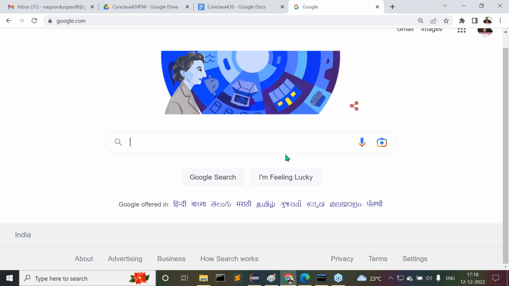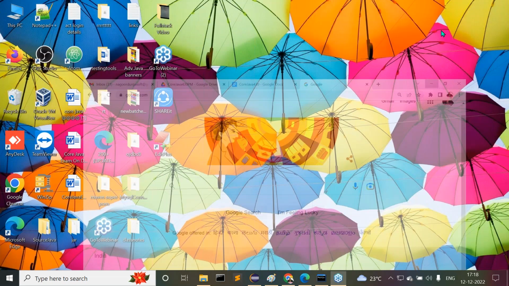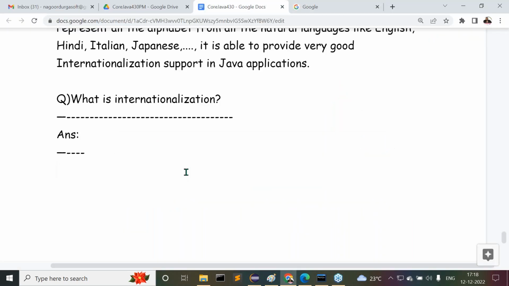So now anyway, I'm giving a point to you. Now try to understand this point clearly. What is the point here? Observe carefully. The definition, what exactly is the meaning of internationalization.